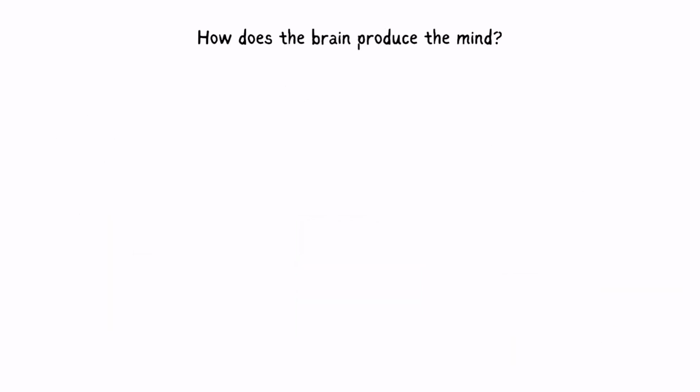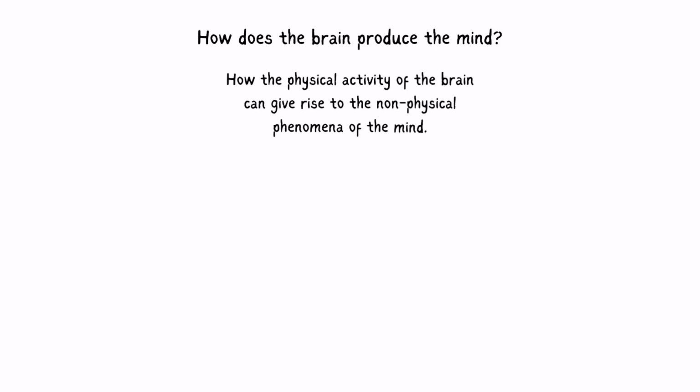How does the brain produce the mind? This is a question that tries to explain how the physical activity of the brain can give rise to the non-physical phenomena of the mind. There are different theories that attempt to answer this question, such as dualism, materialism, idealism, and emergentism.